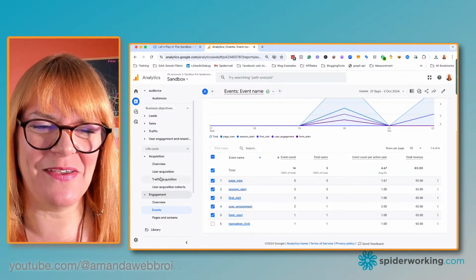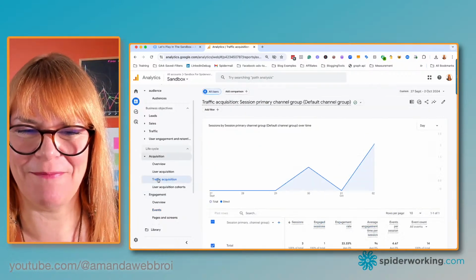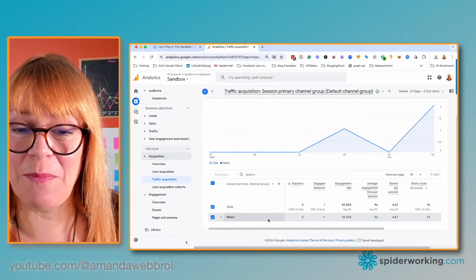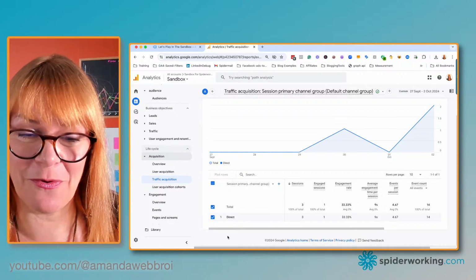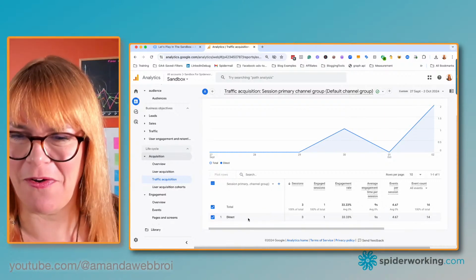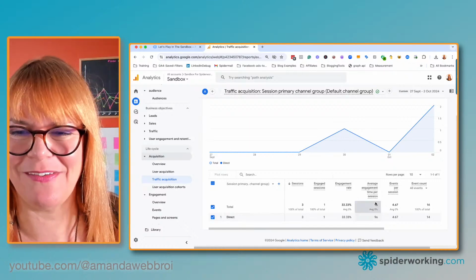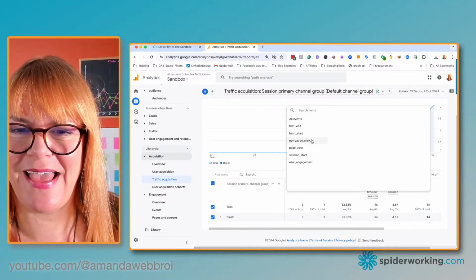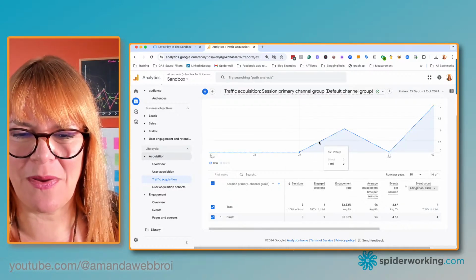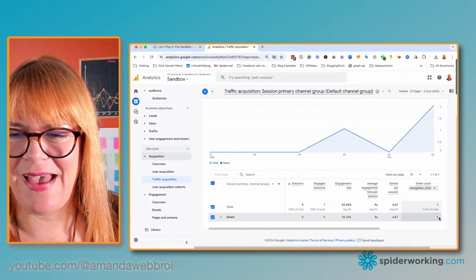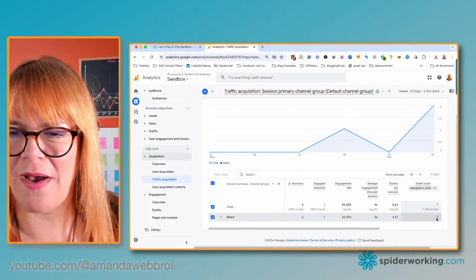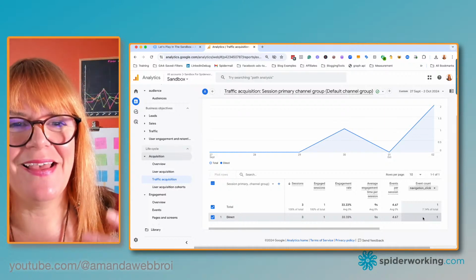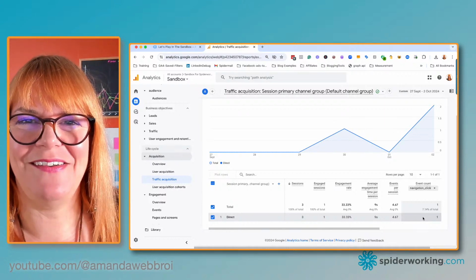If I go over to my acquisition and traffic acquisition, you'll see direct here, and you'll be able to see other things. So you should be able to see organic search, organic social, email, referral, all of those. But just because this is a test website, that's not there. Over here, we can see event count, all events, and you'll actually be able to select. So navigation click, for example, is one of the custom events that I've got set up, and I can see in that time period that I've had one navigation click event appear. So that's how you'll be able to see it in simple terms. For more detail, you'd want to look at your Explore tab.